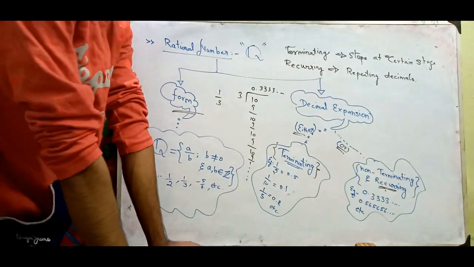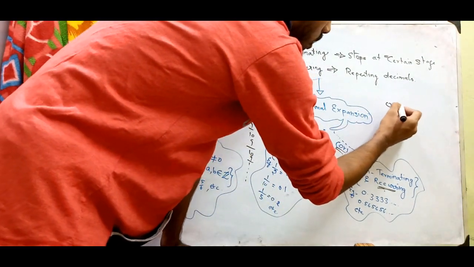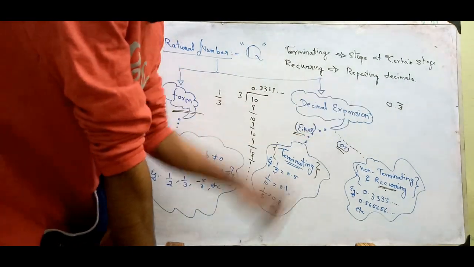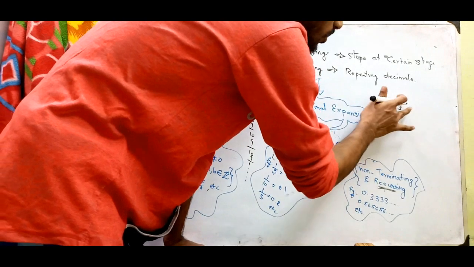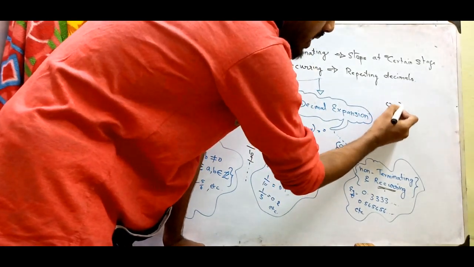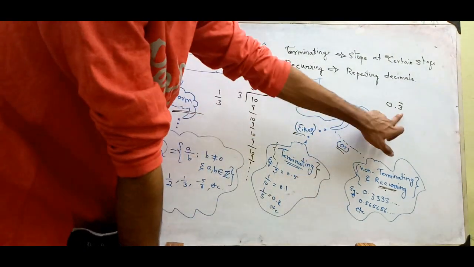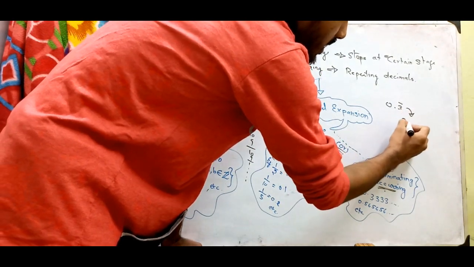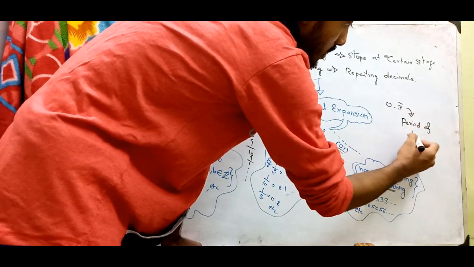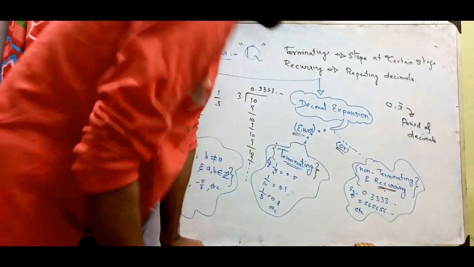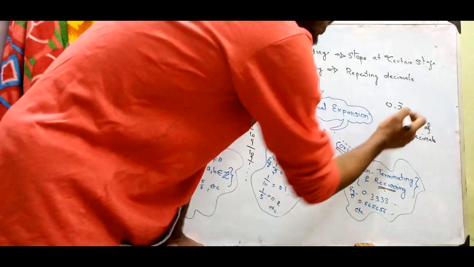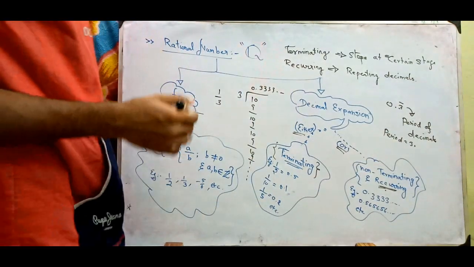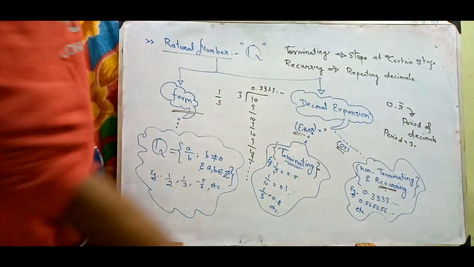Also note that there is one number which repeats all the time, so we denote this with a bar: 0.3 bar. Bar means that it is repeating, and we call it the period of decimals. We will study more about that later. In this we have a period of 3, because it repeats every time.